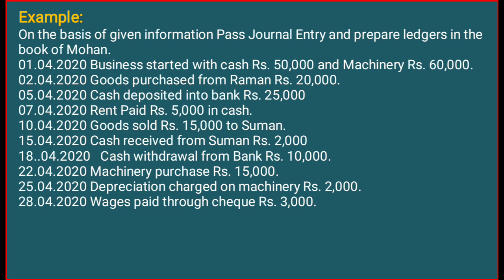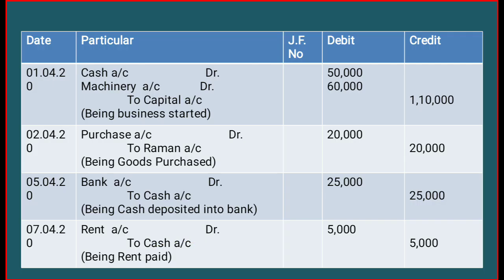And the last transaction here is wages paid through check. So wages account debit, that is an expense, wages account debit to bank account, because whenever you make a payment by check, our bank account will be credited. So here we have all the journal entries.